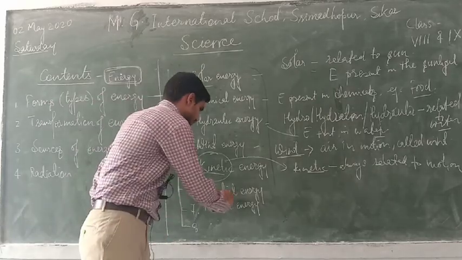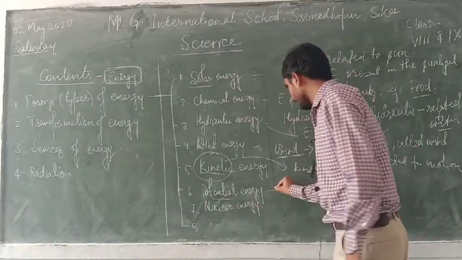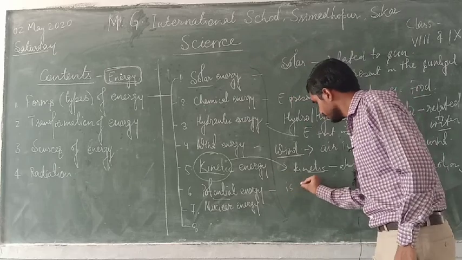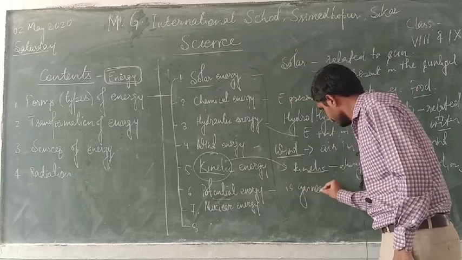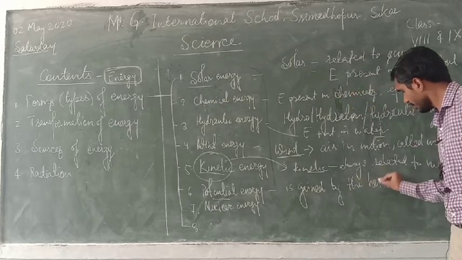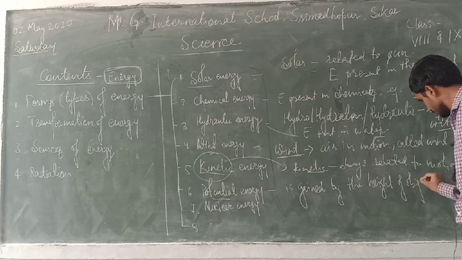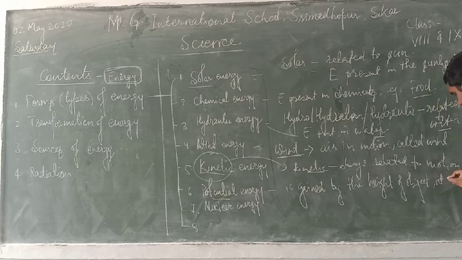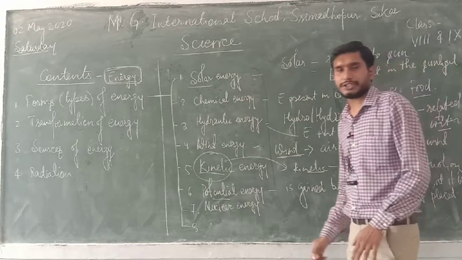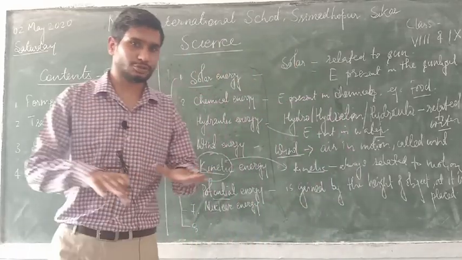Then potential energy. Potential energy is gained by the height of the object at which it is placed. Means if any object is present at floor level, the potential energy is 0.